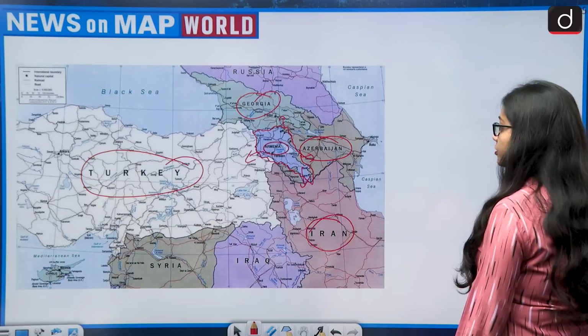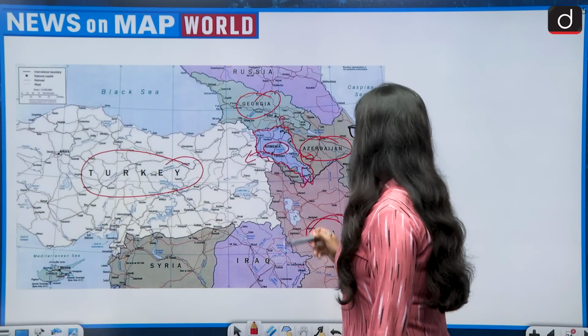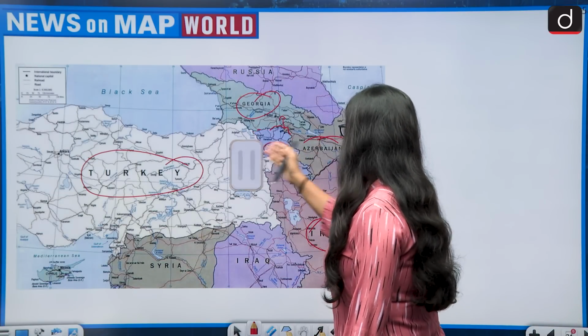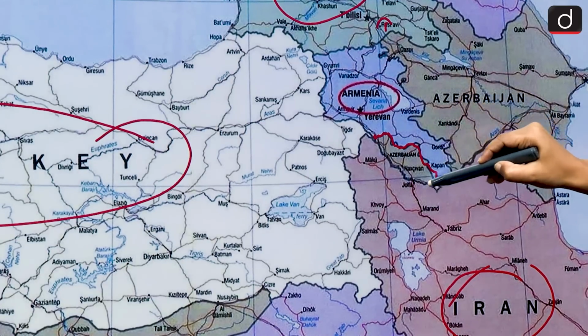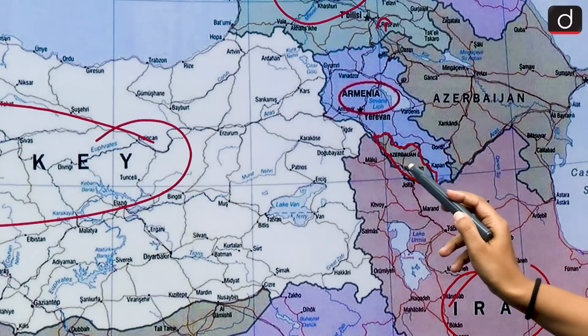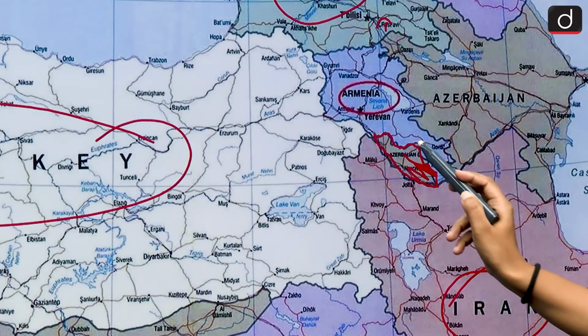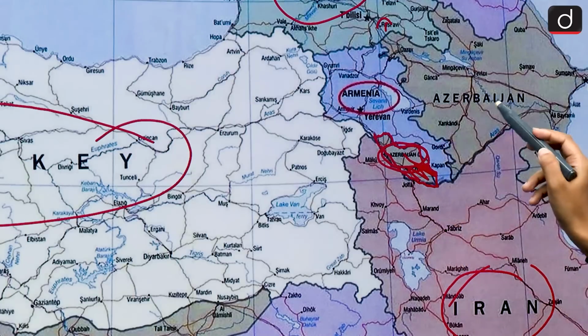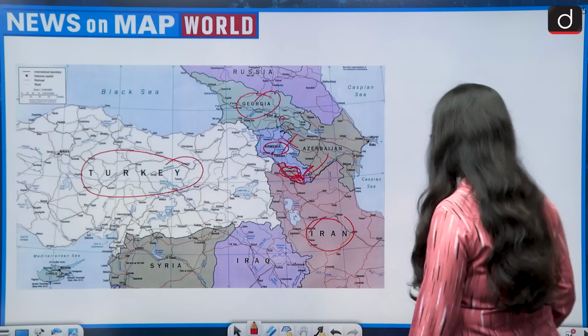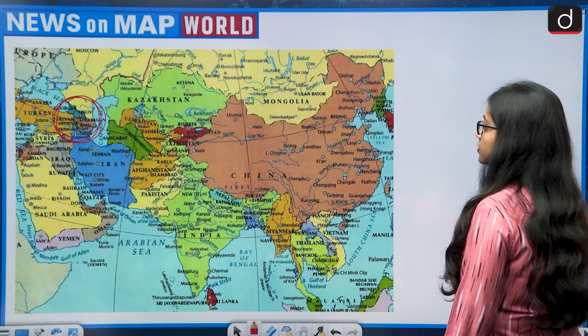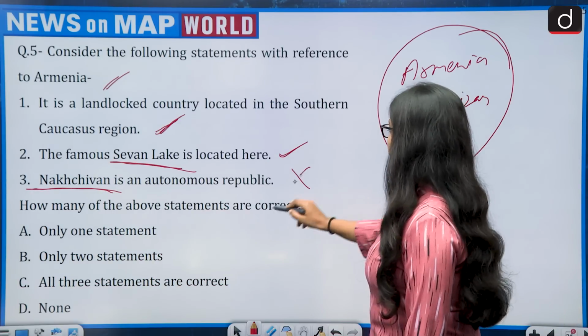I'll just show you another map also. So look at this map. This is Armenia and the region which is lying south to Armenia is Nakhchivan. So this is the Nakhchivan area and it is an area of Azerbaijan. It is not an area of Armenia. So the third statement becomes wrong. So this statement becomes wrong.